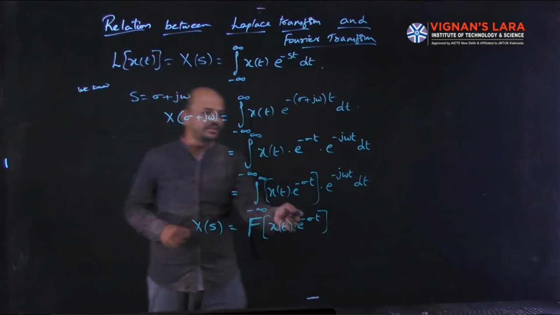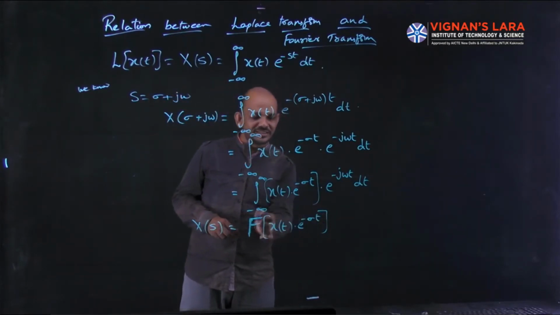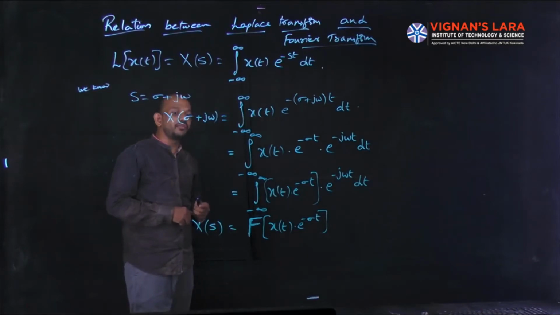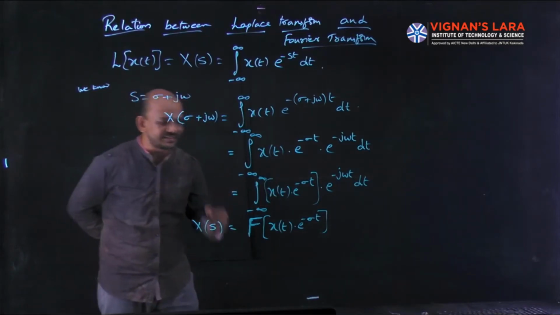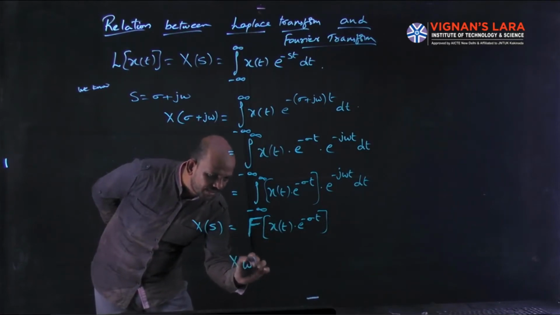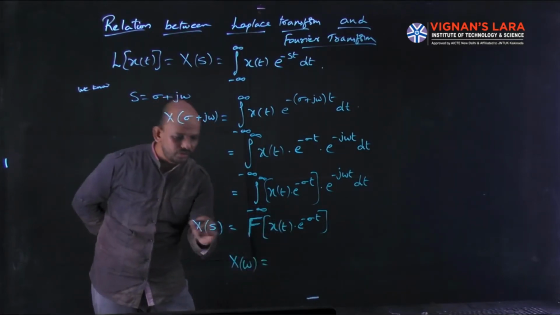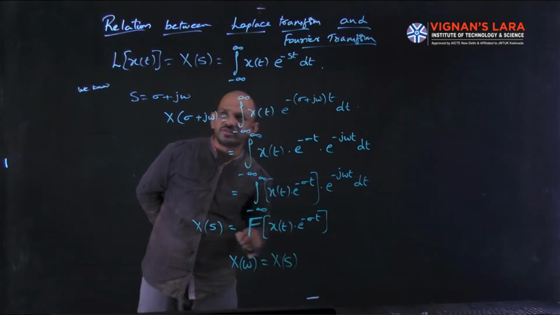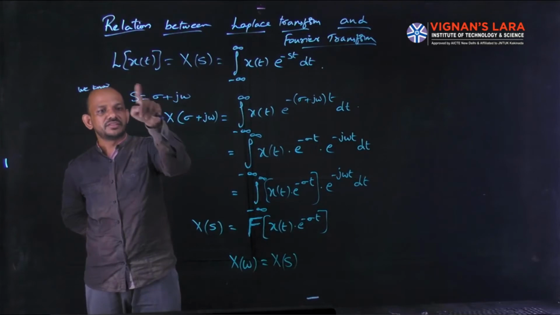So if sigma value equal to 0, automatically this will become the Fourier transform of x of t, which is nothing but capital X of omega. So I can conclude like this: X of omega will be equal to X of s when sigma is equal to 0. Actually, where do we find sigma? In terms of s.